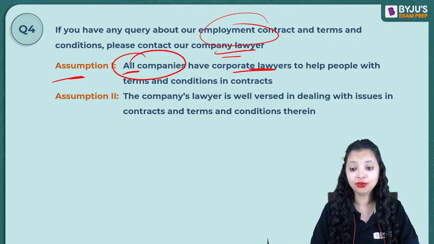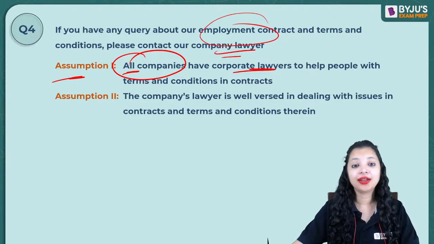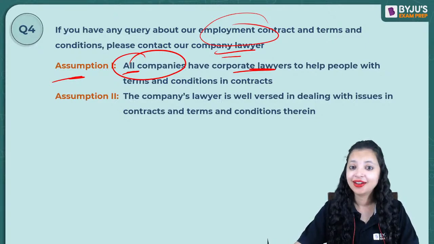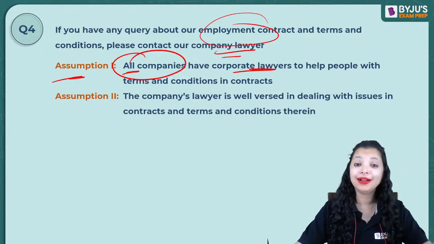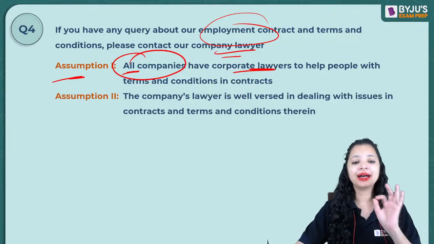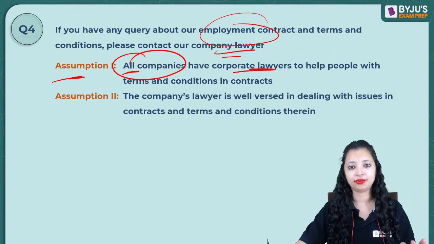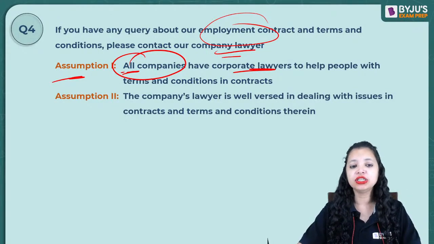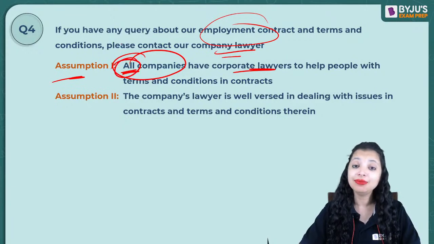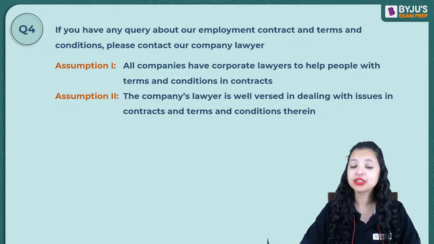Yes or no? I can't. No, I can't say anything about all the companies. I know my company has a company lawyer, but I don't know about other companies. So all is a very extreme word. I cannot say anything about anyone else.